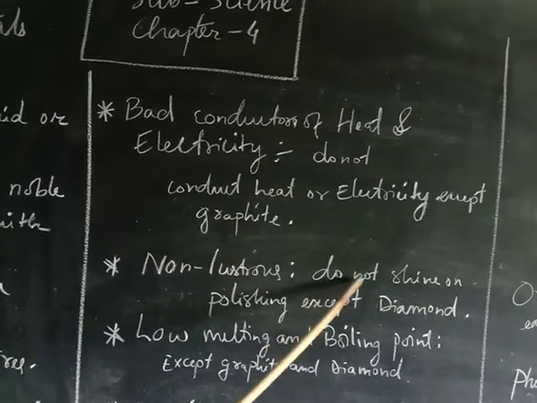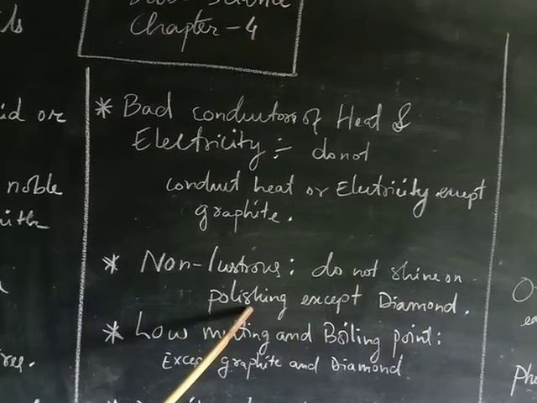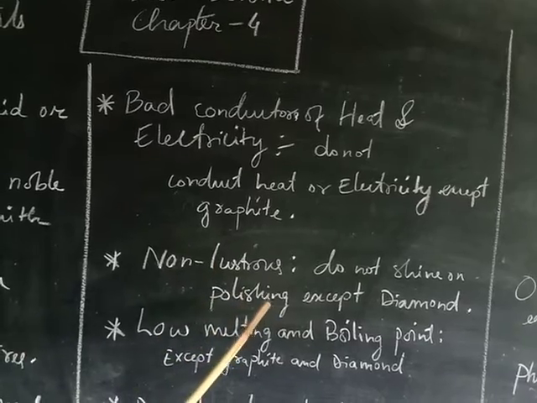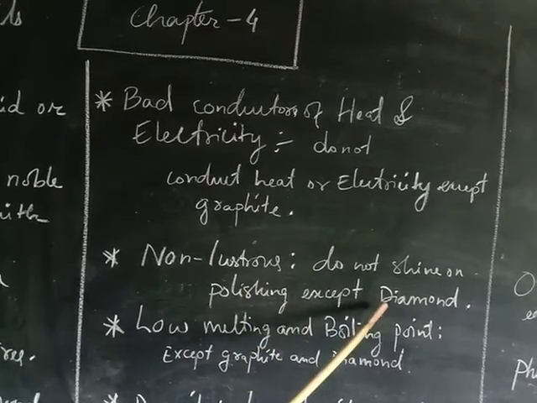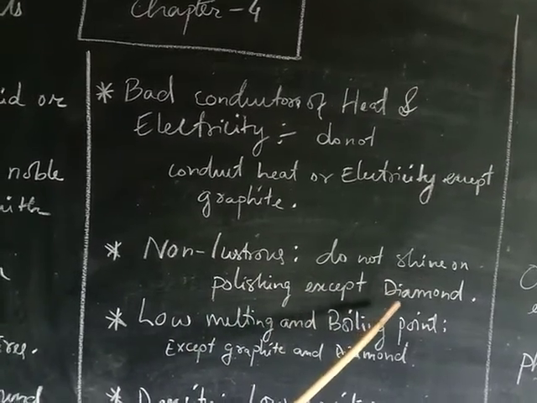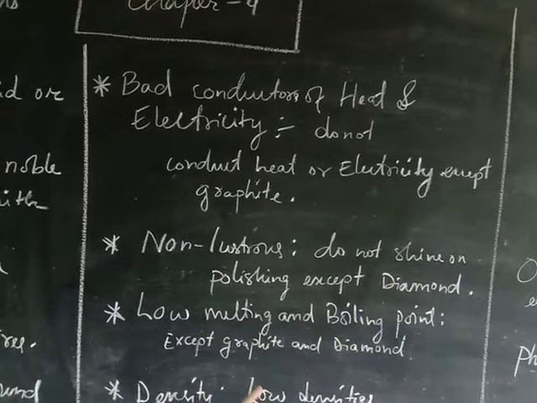Non-lustrous, they do not shine on polishing. That means they do not shine when you rub it, except diamond. We know diamond is the hardest and it shines.